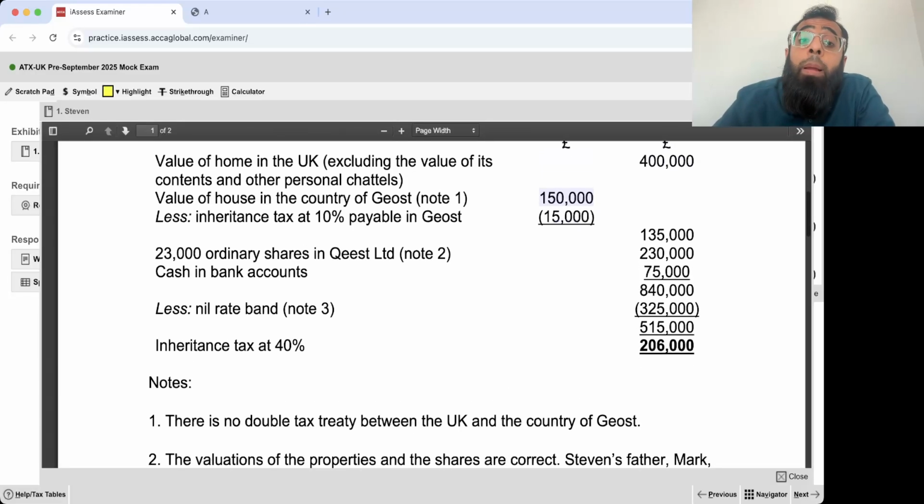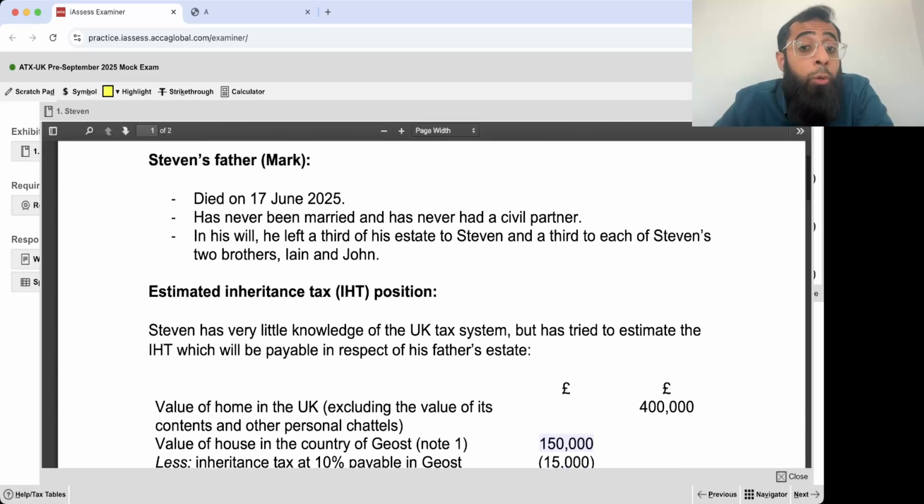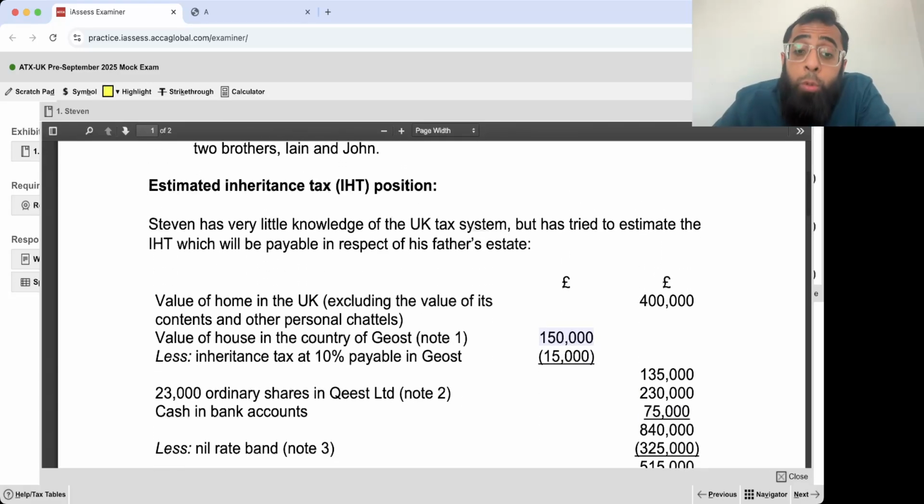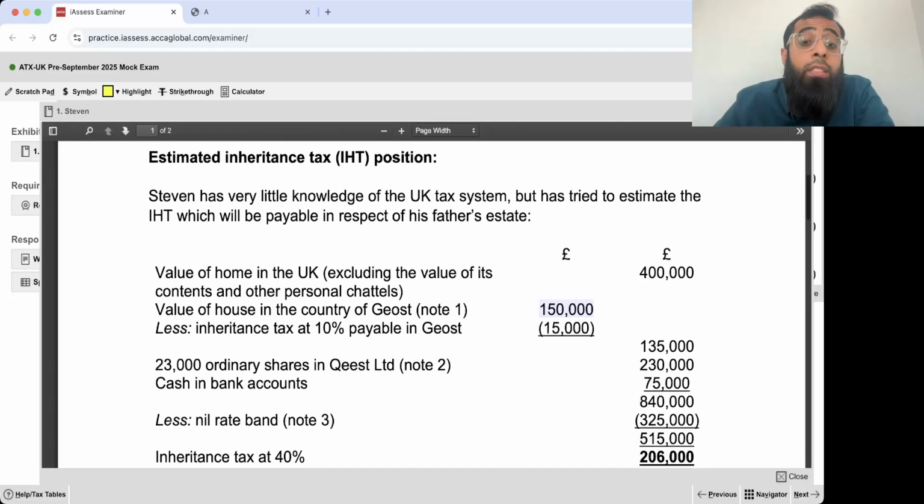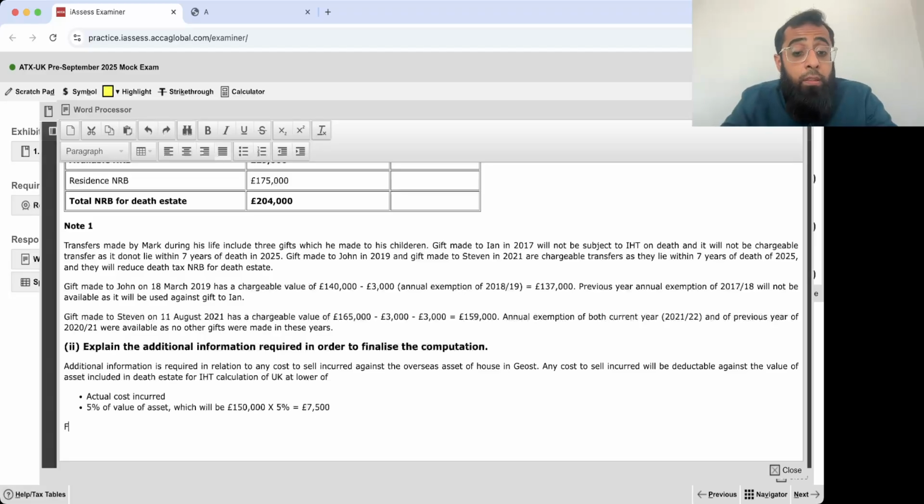You also need to think about the domicile status of Mark. We don't know, because when there is an overseas asset included, overseas assets are only subject to UK IHT when someone is a UK domicile holder. Okay. Further, information about the domicile status of Mark is also required, as his death estate includes an overseas asset of Giost.